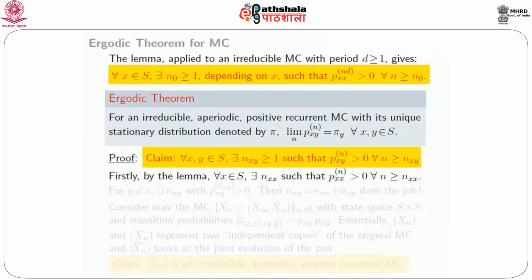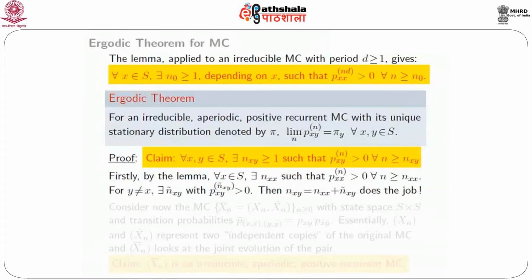Okay, so first claim: for all x, y in S there exists an n_xy depending on x and y, an integer greater than or equal to 1, such that for all n greater than or equal to n_xy, p_xy^(n) is positive. This is just an application of the lemma and basic facts about this Markov chain being irreducible, etc. So this is why that is true.